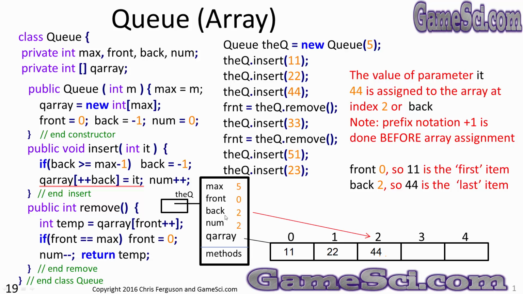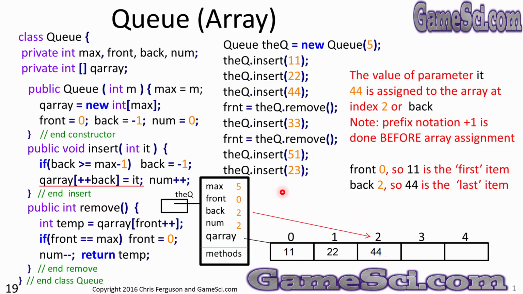++back will occur first, so back will go to 2 first. After back goes to 2, we'll assign 44 into slot 2 of the array, and there goes 44. Note the prefix notation: add 1 to back and then do the array assignment.